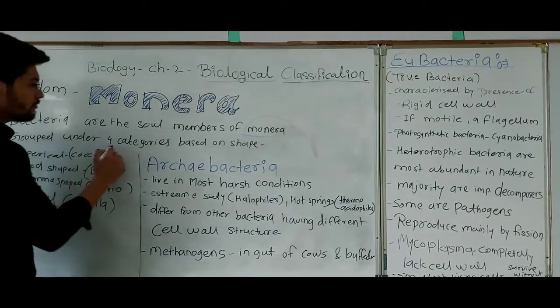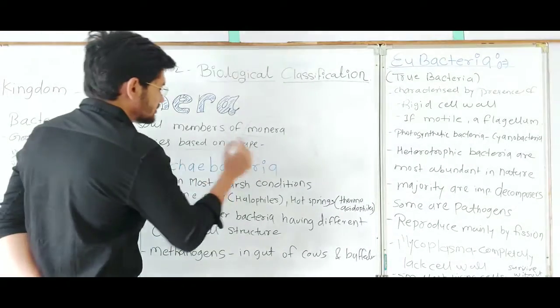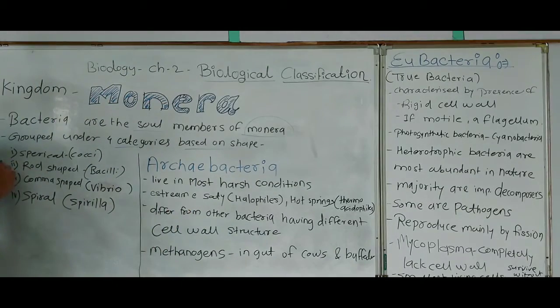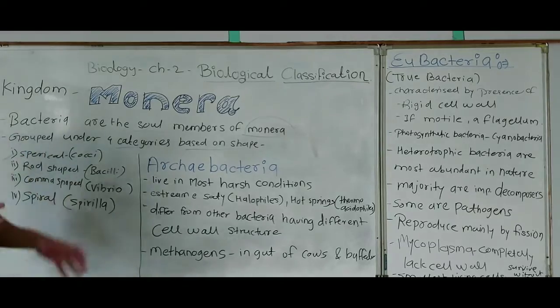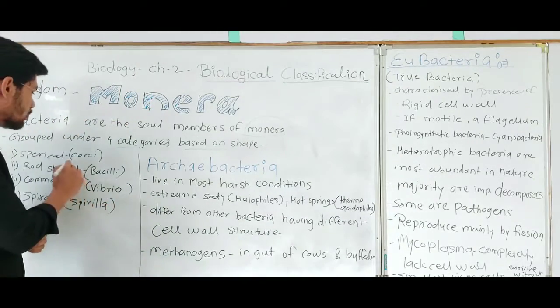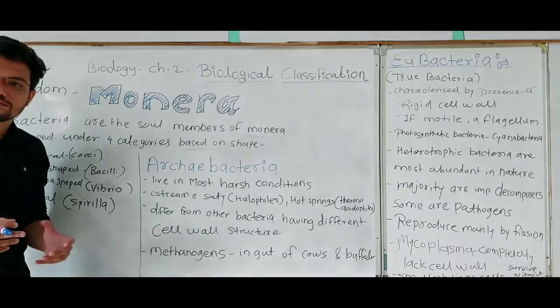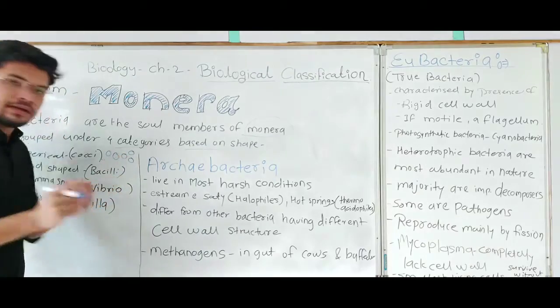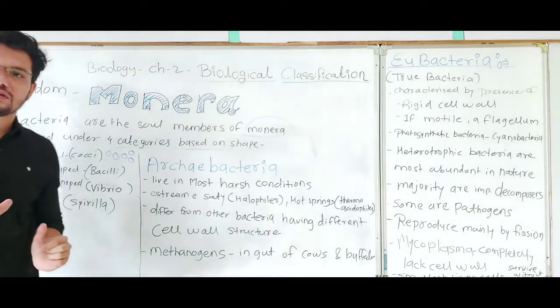Bacteria are grouped under four categories based on their shapes. The first is spherical. If the bacteria have a spherical shape, we call them cocci or coccus bacteria, which means they will look like a kind of round spherical structure.